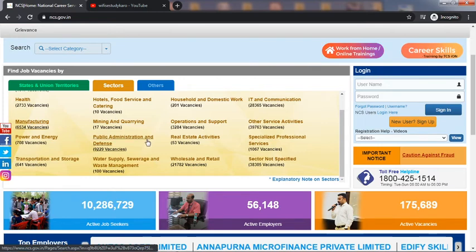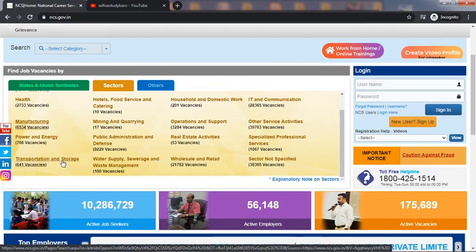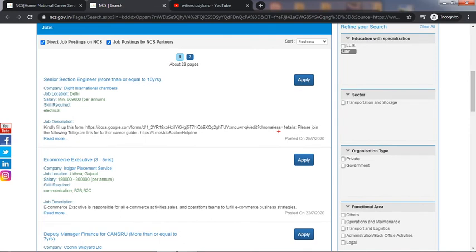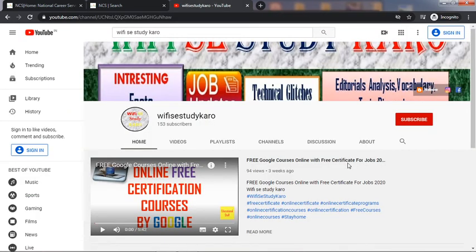Now we'll see transportation and storage. As you scroll down, the posted date of this job is 25/7/2020. This is senior section engineer, and also you can sort it out, whether it is for freshers, for experienced, or for more experienced persons. You can click here so that you will be directed to that page, whatever your need is. In this way you can apply for different sectors.